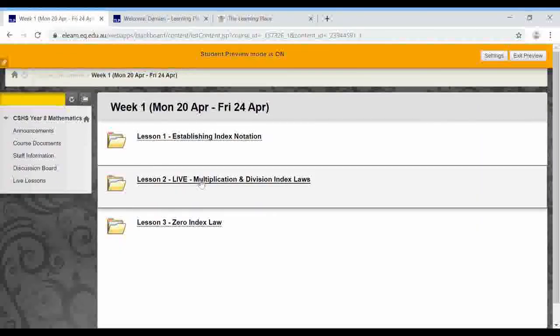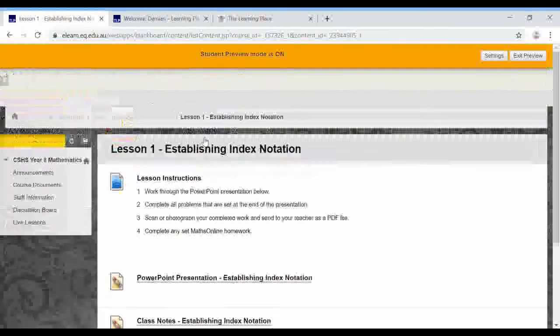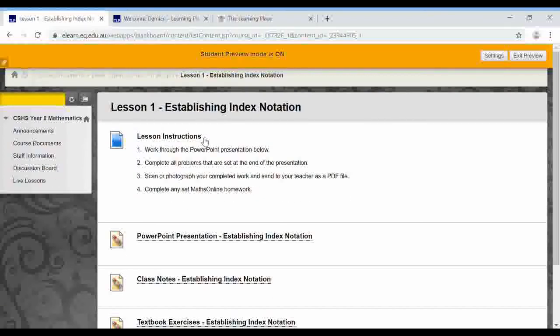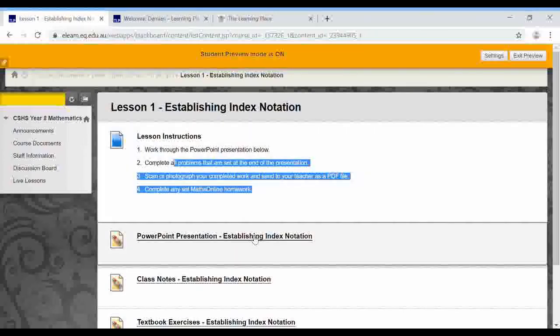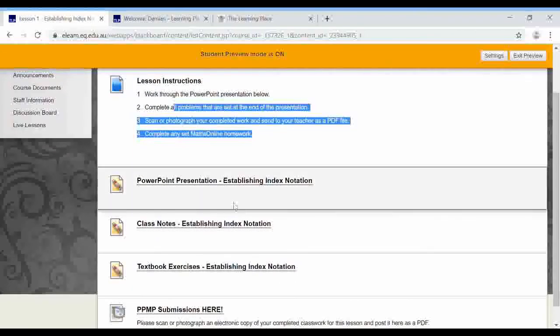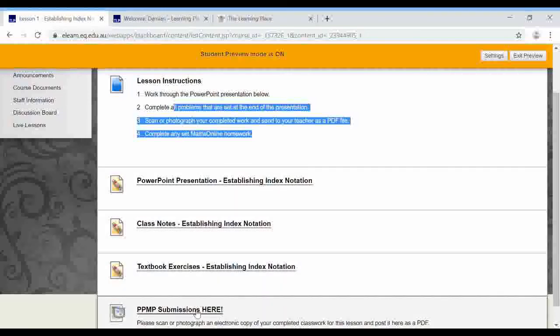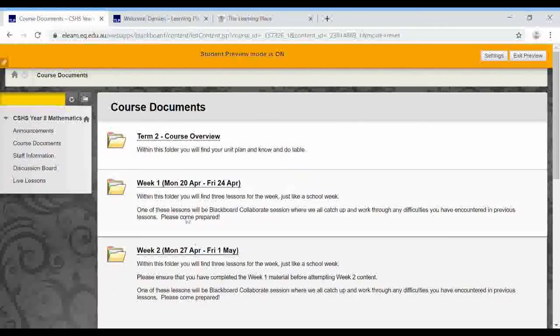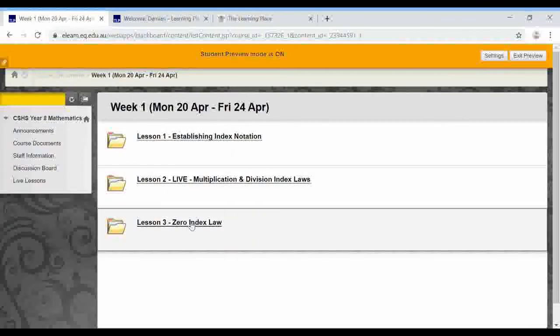So that was the live lesson. If I go back to lesson 1, which is establishing index notation, this is a revision of material you saw last year. Again, I've got some instructions. Again, I've got the PowerPoint presentation. And again, this is a presentation that will step you through slide by slide, so you can go through it at your own pace. You've got some notes to accompany that. You've got the textbook exercises, and then you've got the place where you can submit your completed work. Same with lesson 3.